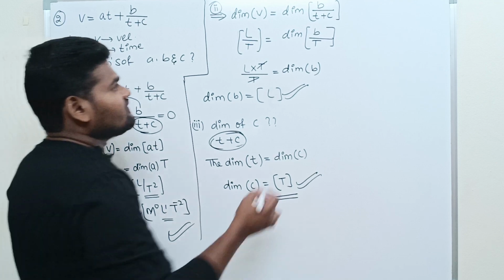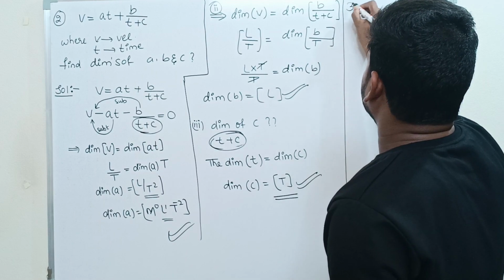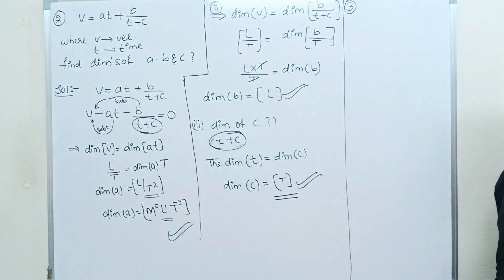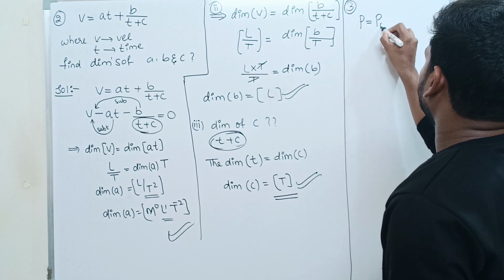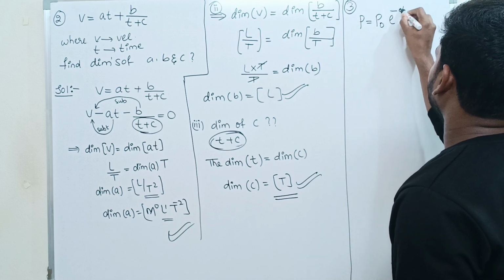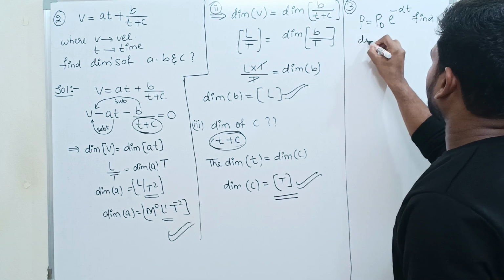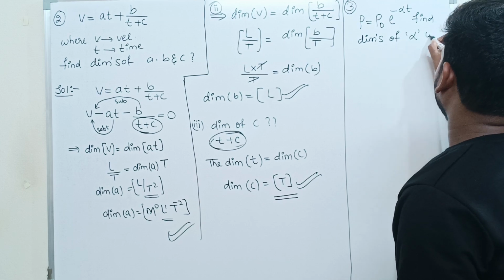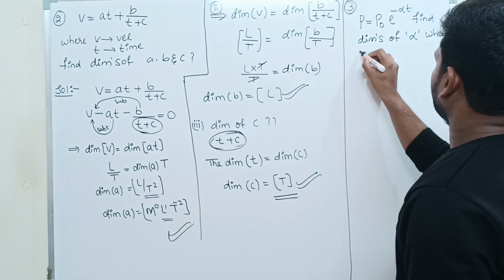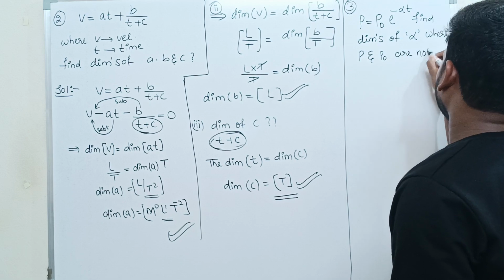I'm taking one more example. Example number 3. If the given equation is P is equal to P naught e raised to minus alpha t, find the dimensions of alpha, where P and P naught are not defined.